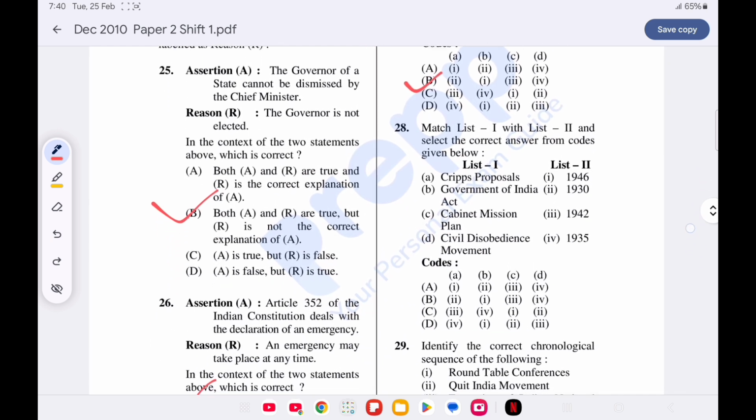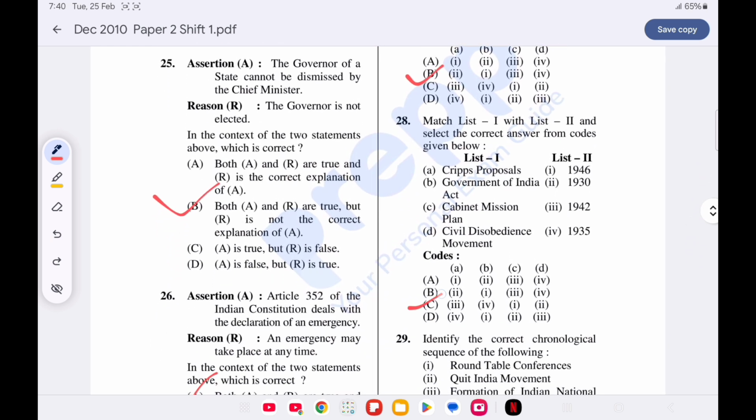Match list 1 with list 2. Option C is correct. Cripps proposal in 1942, Government of India Act in 1935, Cabinet Mission Plan in 1946, and Civil Disobedience Movement in 1930.